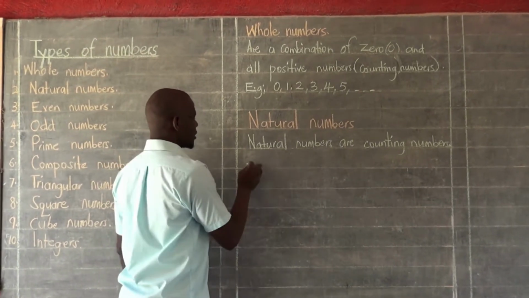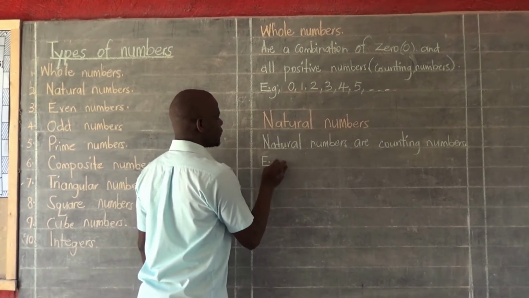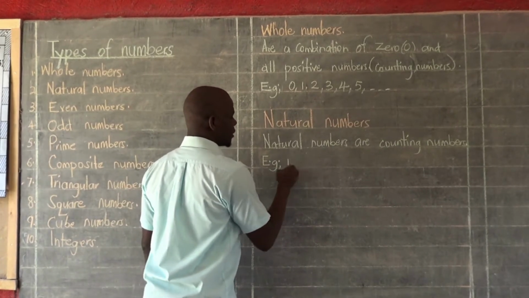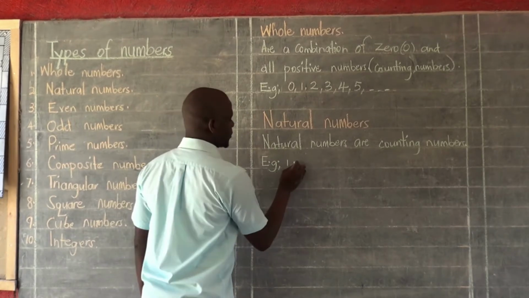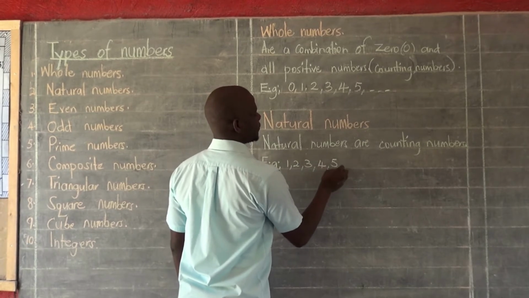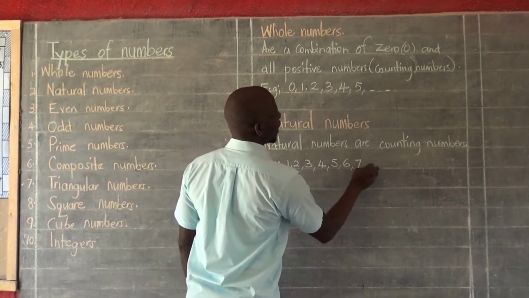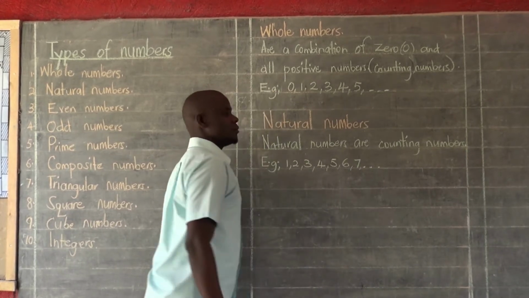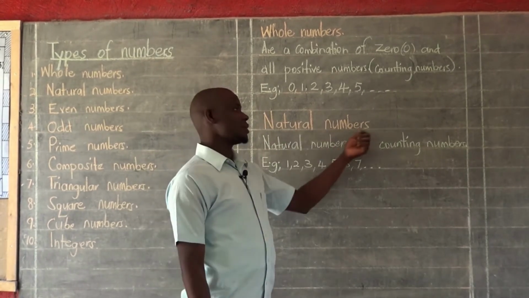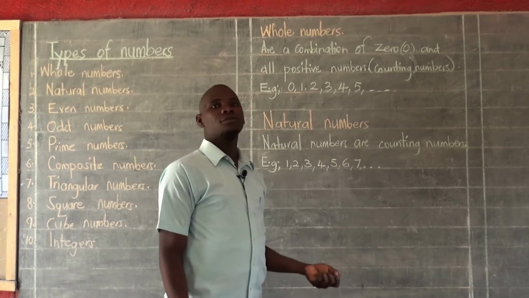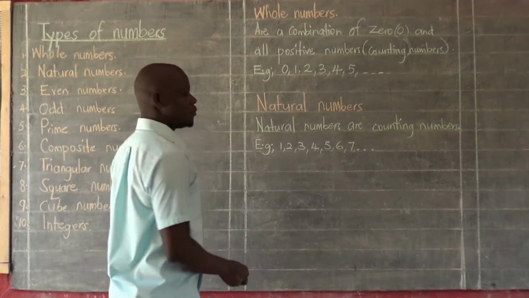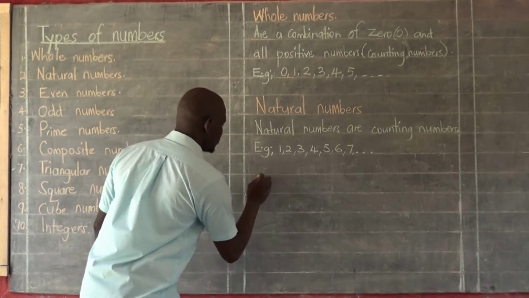So we are going to give some examples of those counting numbers. Of course, we all know that the first counting number is number 1. So I'll write here number 1 as the first counting number, followed by number 2, followed by number 3, followed by number 4, followed by number 5, followed by number 6, number 7, and many more. Because they are also endless, I have to show that natural numbers, or else counting numbers, are also endless by putting the 3 dots here. Let's move further to the next type of numbers, and that is even numbers.